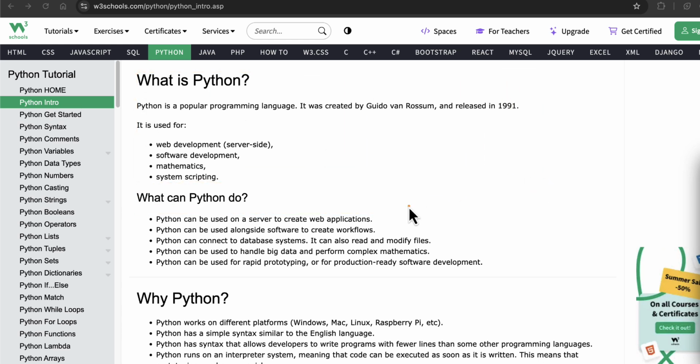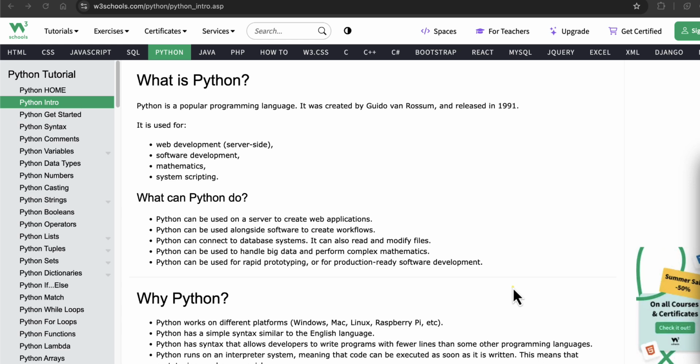Okay, what can Python do? Well, as per W3Schools, and again there are a huge number of things that Python can do, not only what is limited here. W3Schools has a few points mentioned here, but the real capabilities of Python nowadays are endless. It depends on what you want to do, from automating every single task to designing tasks to AI. Everything is being done with Python. So what exactly can it do?